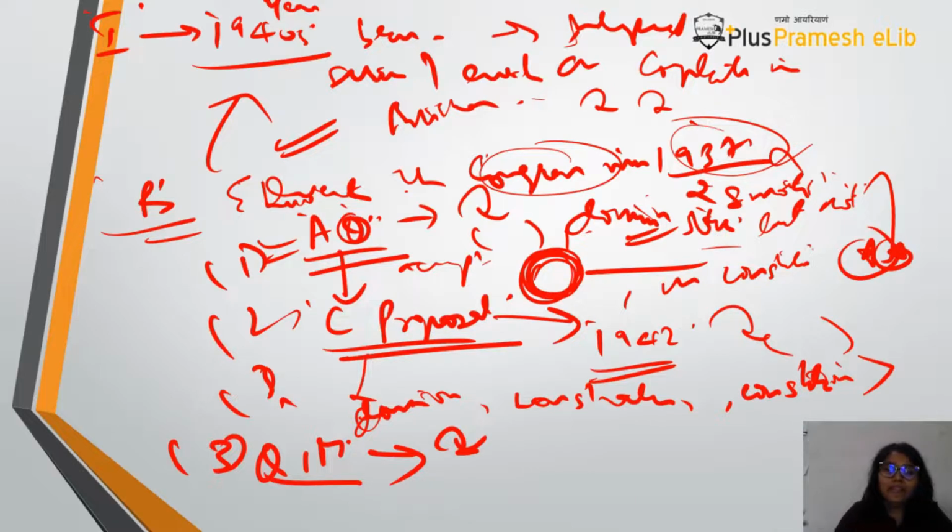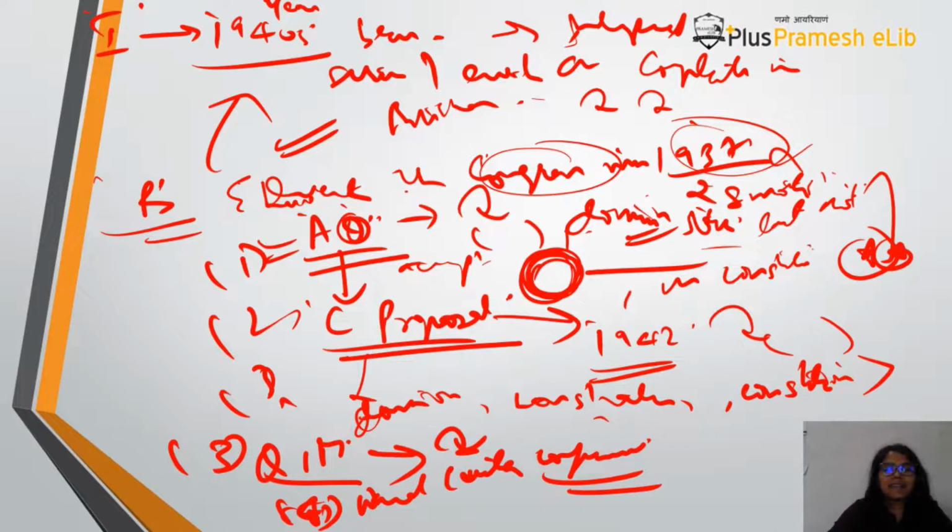Okay, then after the Quit India Movement came the fourth event, which was Wavell's Plan or the Shimla Conference. Here you will realize that by this time World War II has ended, and in 1945 Japan surrendered because of the nuclear bombs dropped on Nagasaki and Hiroshima.